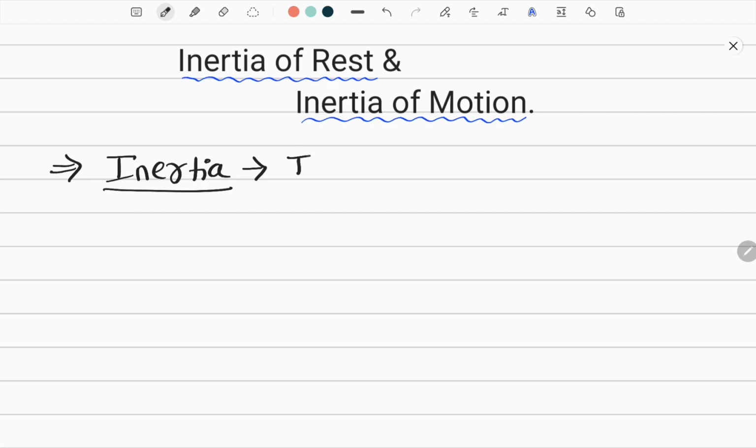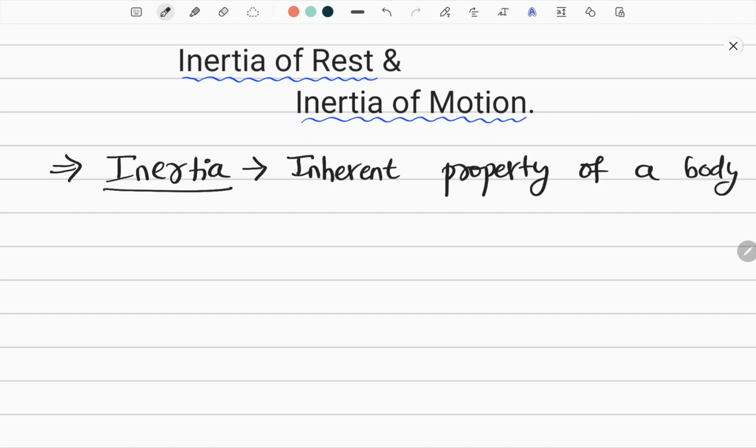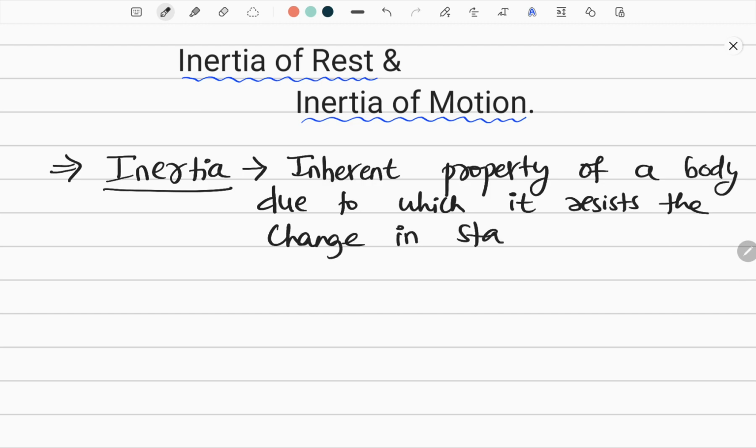Inertia means what? It is the inherent property of a body. Make notes one more time. Nothing will happen, it will be practice for you. Inherent property of a body due to which it resists the change in its state of motion. Already I have explained this in the first video in detail, so go there and get to know about inertia. This is the definition. I mean, it doesn't want to change its state of motion.